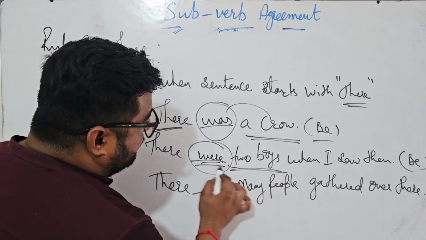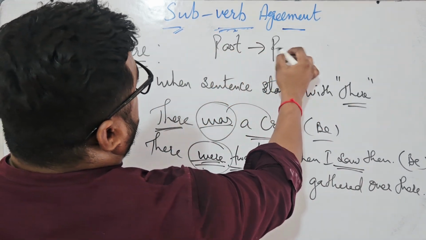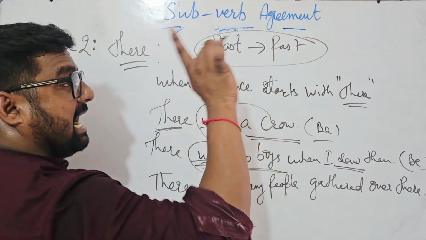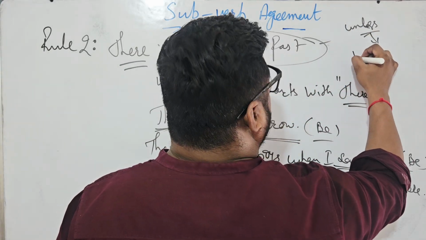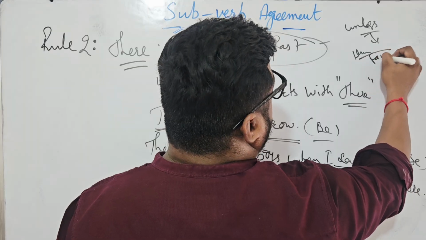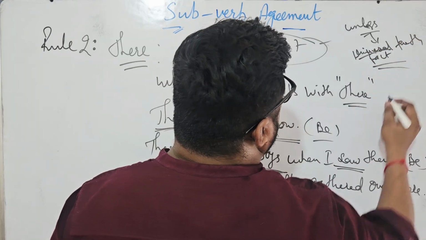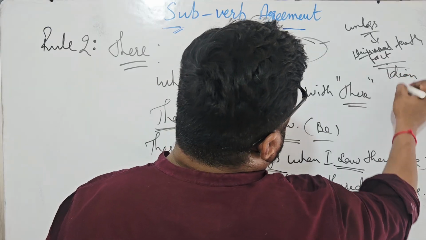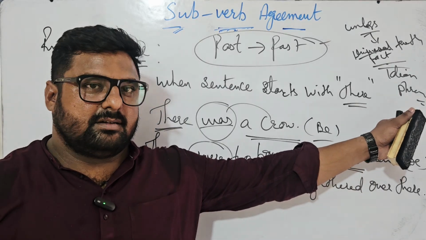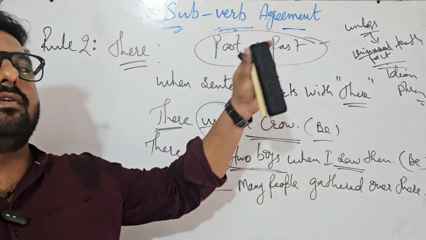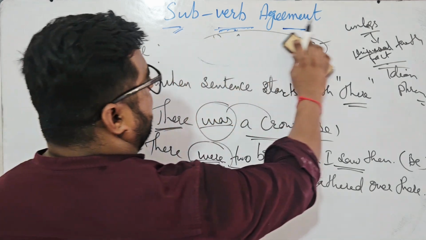Sir, why did you use was? Because it is in past tense. Acha, make sure of one thing, you can write it somewhere: past leads to past. Unless, which means until this happens, a universal truth, a fact, idiom, or any phrase. Unless this is there, otherwise past will follow past. Understood? Okay, you may write it. Okay, next.